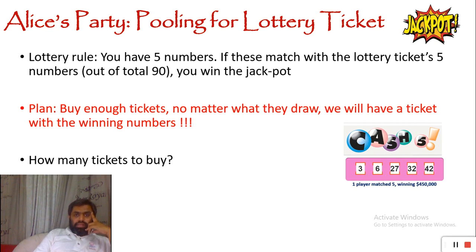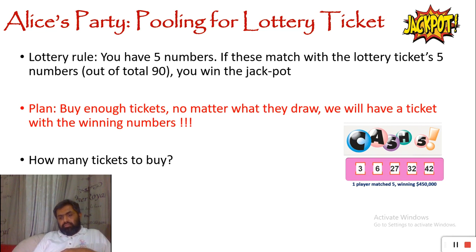So the rules of the party are like this: when you get a lottery ticket, there are 90 numbers on it, and you have to cross 5 numbers out of these 90 numbers. So for the first number, when you are going to cross it, you can cross any of the 90 numbers. It's your choice. And for the next number, one number you have already crossed, so you have 89 choices.